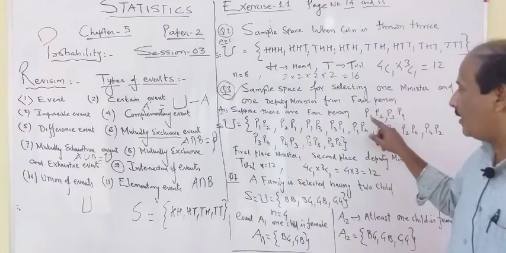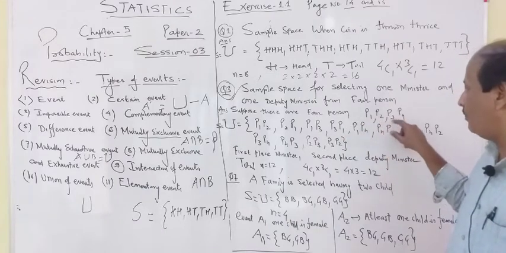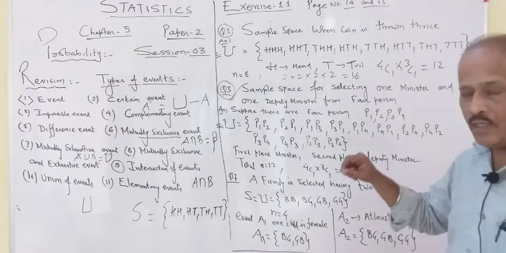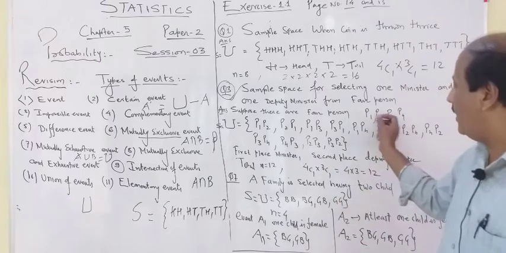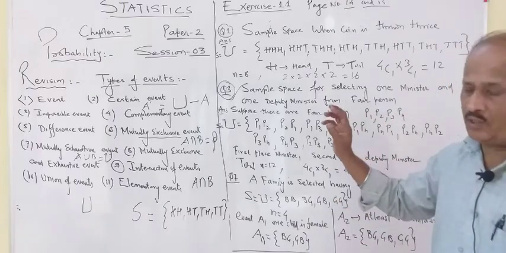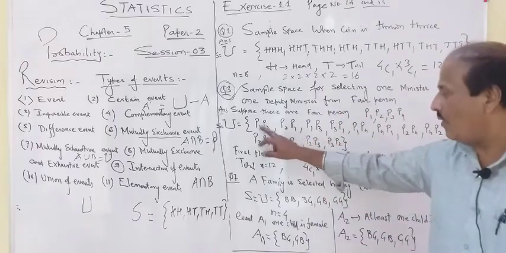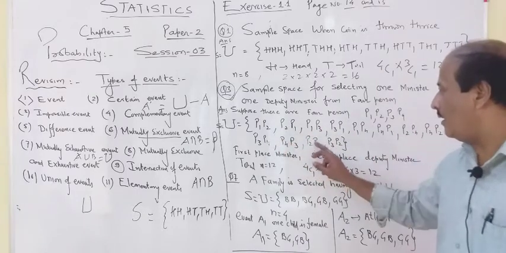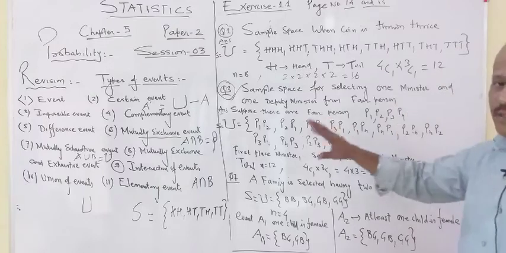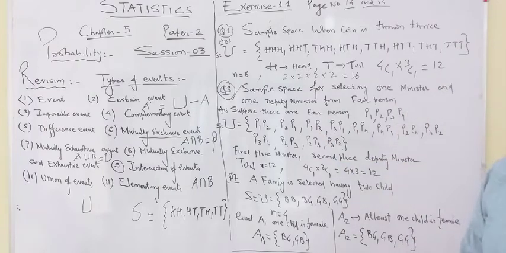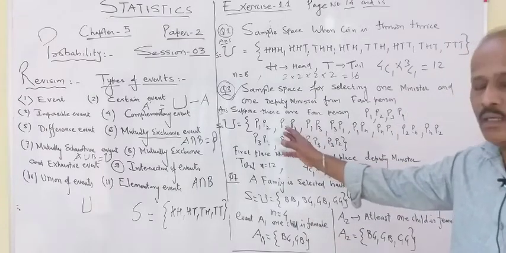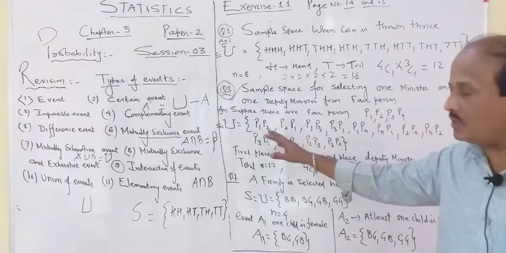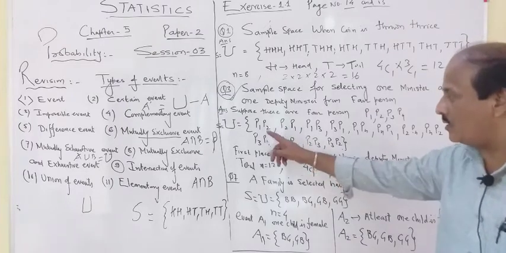For example, here I wrote 4 persons, P1, P2, P3, P4. In a textbook, they are writing A, B, C, D. It's your choice. Again, I am telling you, 1, 2, 3, 4, 5, 6, 7, 8, 9, 10, 11, 12. 12 different types of arrangement you are going to get. Just arrange or rearrange the members, you are going to get the 12 options.